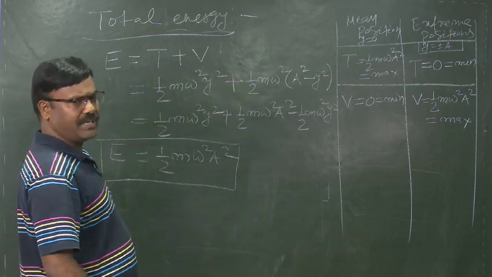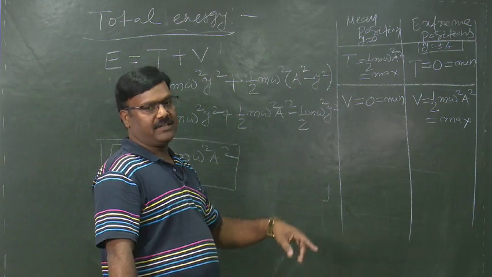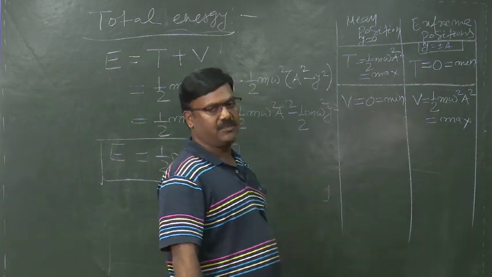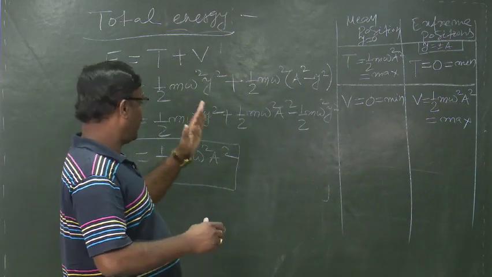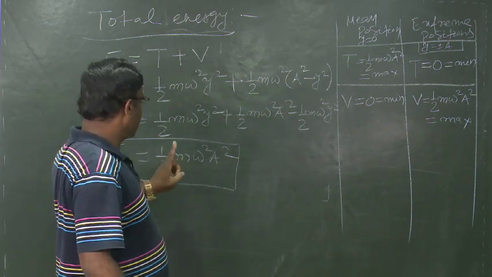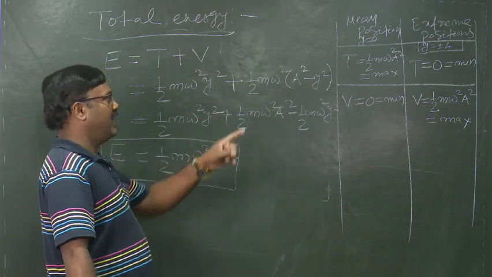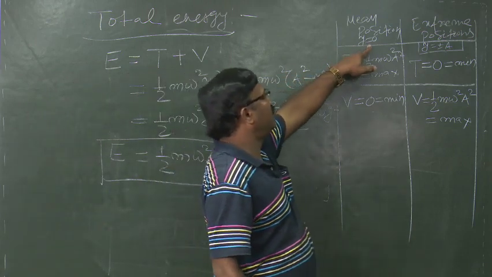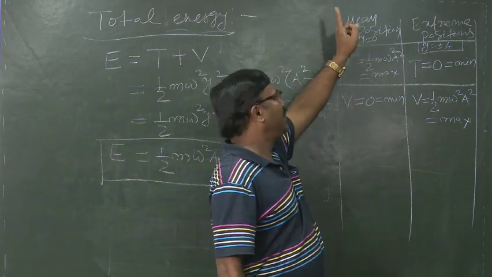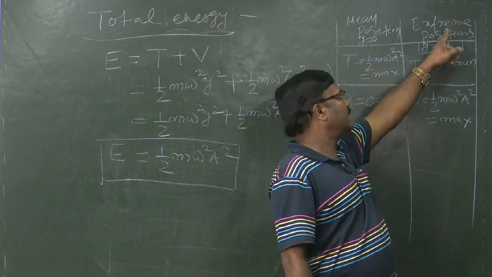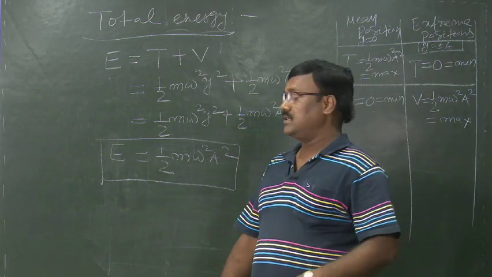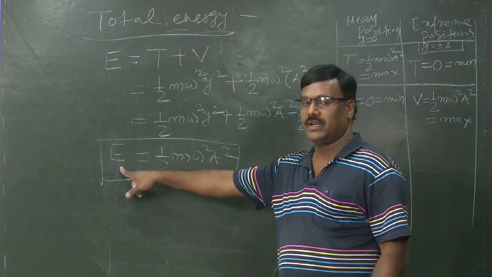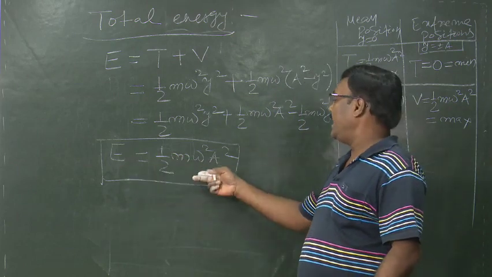As we have calculated previously the kinetic energy and potential energy at the mean position and at extreme positions, hence we can also calculate the total energy at mean and extreme positions, for which we have to put y equal to 0 at the mean position and y equal to plus minus a at the extreme positions. But unfortunately, there is no y in the expression for total energy in SHM.